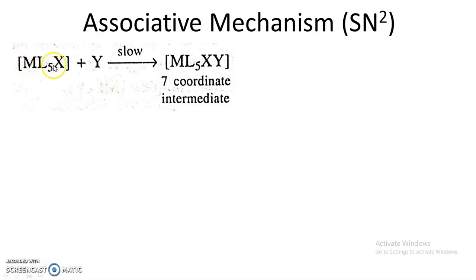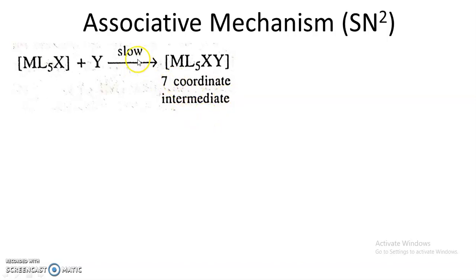Here the metal complex ML5X reacts with Y, that is the ligand. This is a slow process, and Y just gets attached to the metal. Basically this metal is attached to 6 ligands, its coordination number is 6. Additionally, Y is now attached to the metal, so altogether 7 ligands are attached, and therefore this is the 7-coordinate intermediate, which is highly unstable.